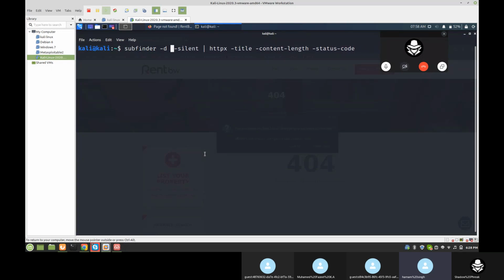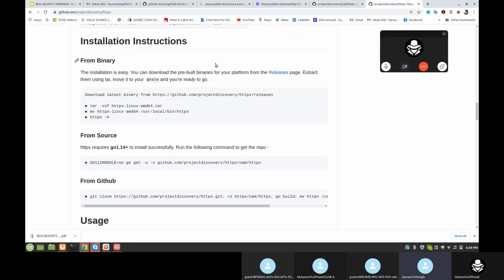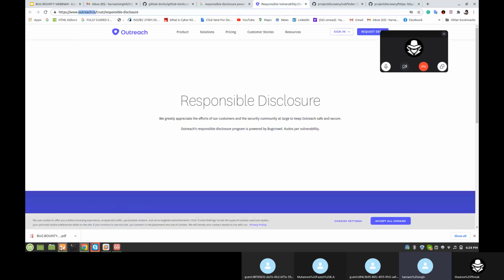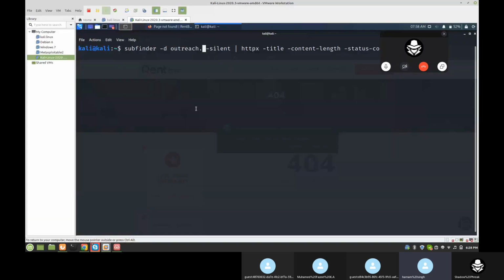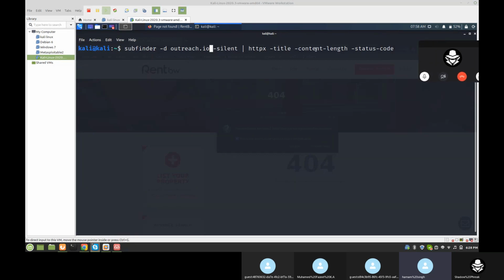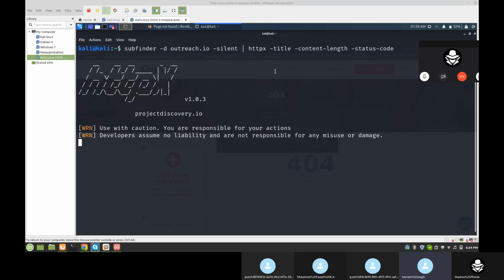Yes, outreach.io, I think. What it will do is give us the status code, like 200 code, 300 code, and content length. The domain has many functions, and these things like the title it will show us. Let's hit enter.